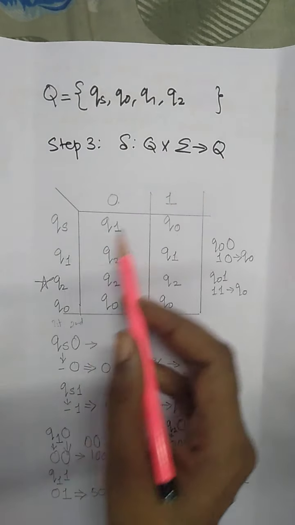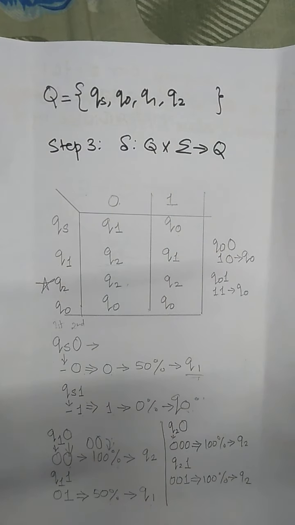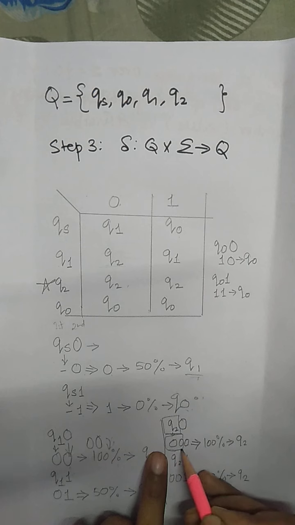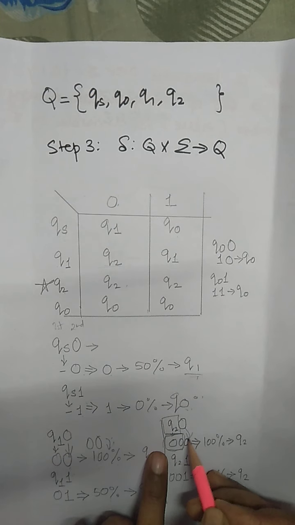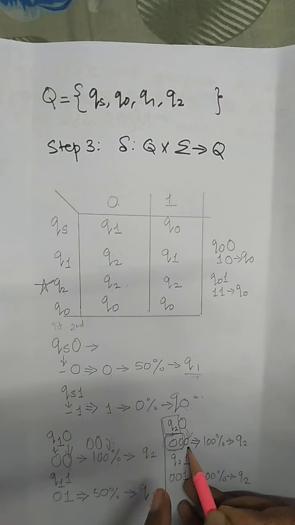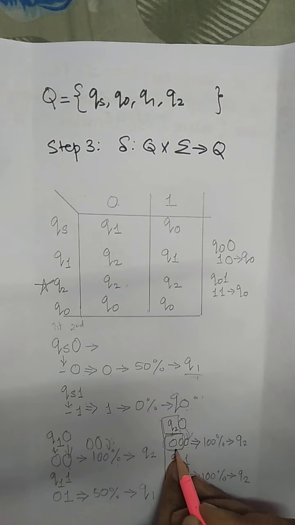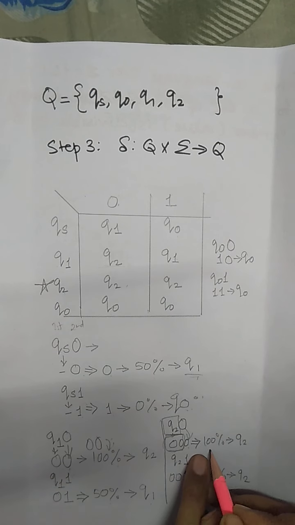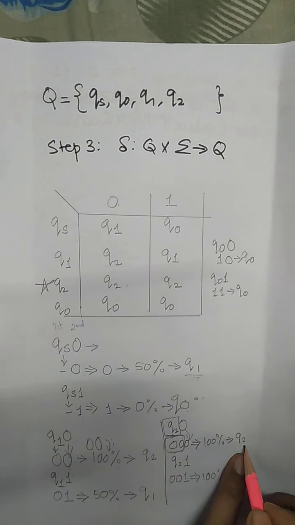Now Q2 with the next bit as 0. What is Q2? Q2 is given here. Q2 represents that both of the first two positions are reserved for 0, with the next bit as 0. With the next bit as 0, is your string according to the requirement? Yes, the string is according to the requirement, starting with double zeros and ending with a third 0. So is this a required string? Yes, starting with double 0, 100% according to the question, and goes to Q2.